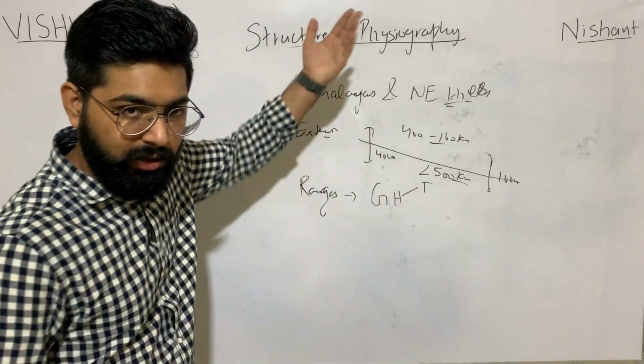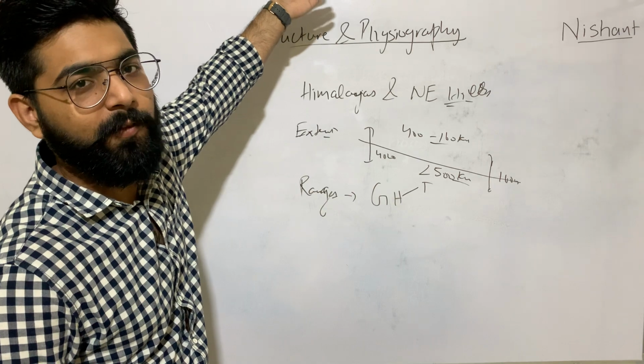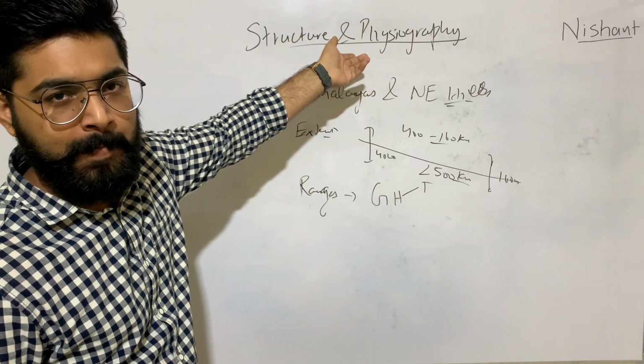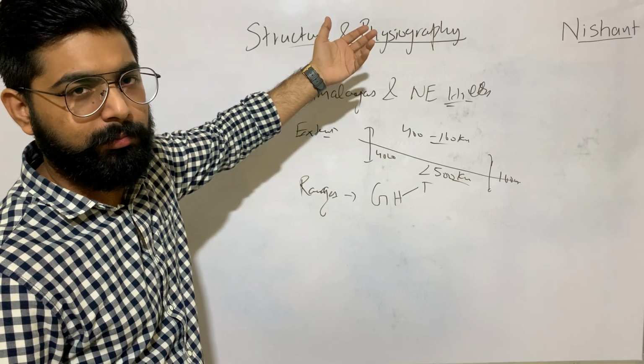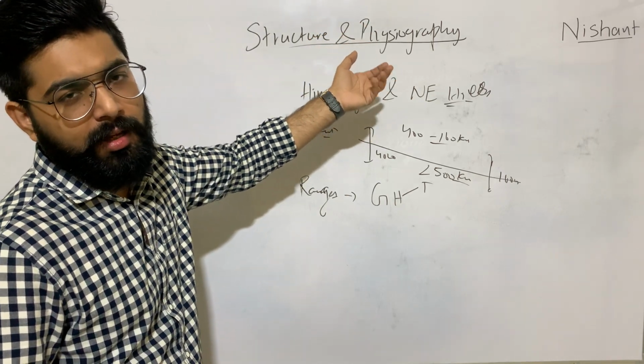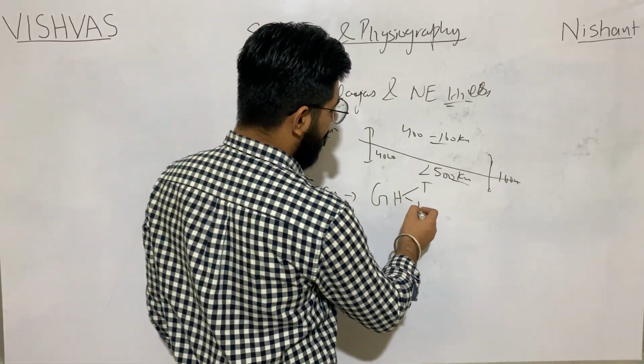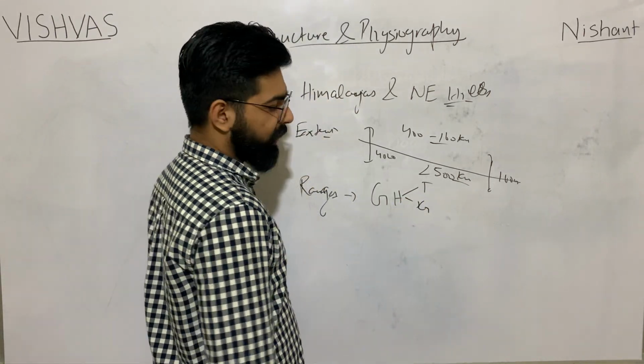Trans means beyond, beyond the Himalayas. Actually, the formation of Trans Himalayas is a bit different, so some geographers do not include it in the Himalayas. Trans Himalayas and Great Himalayas.